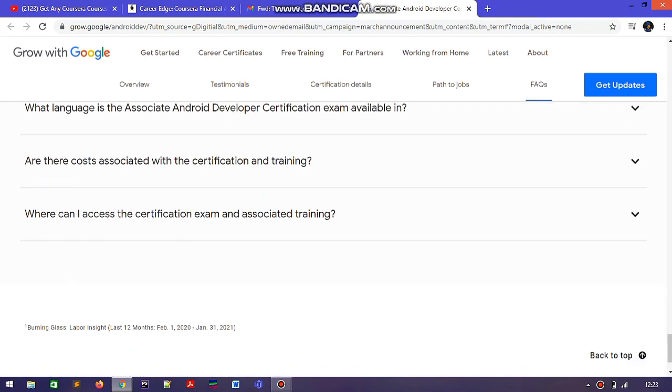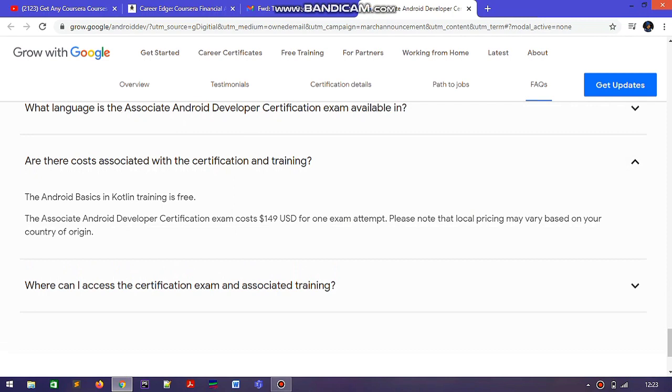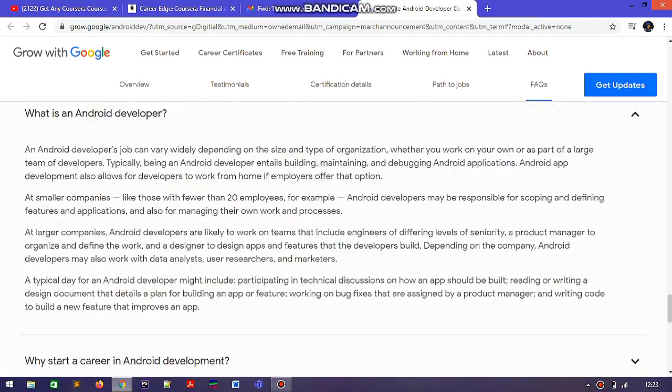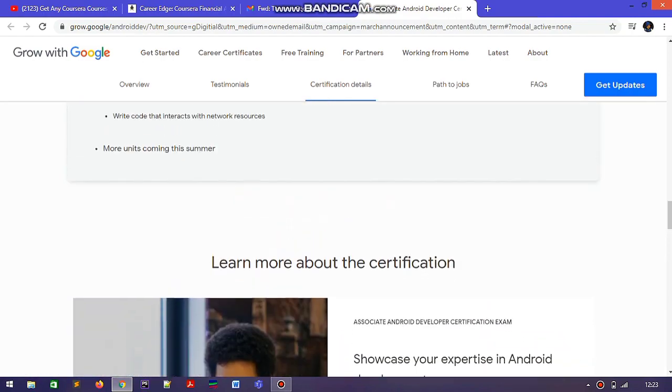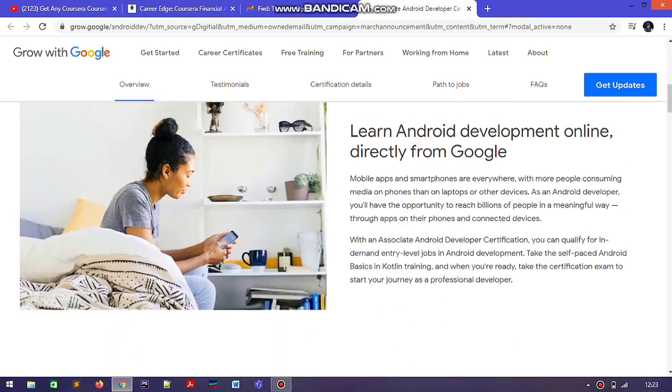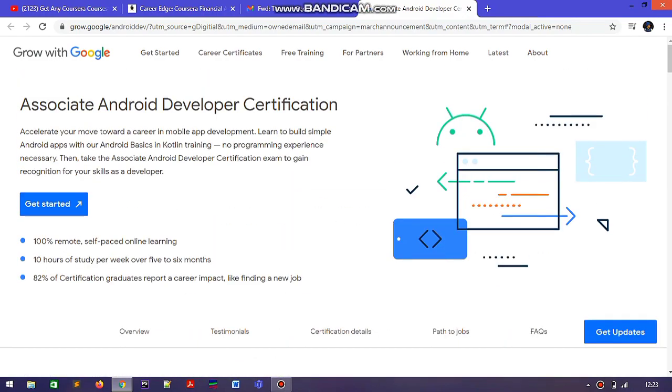Here there is an important question: are there costs associated with the certification and training? There is no cost. It is totally free. You can access everything here. But if you want to take the Associate Android Developer certification exam, then you need to pay a total of $150.